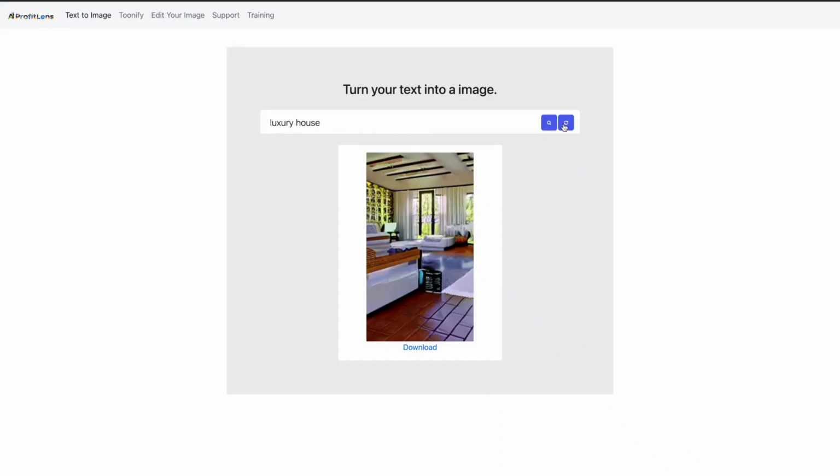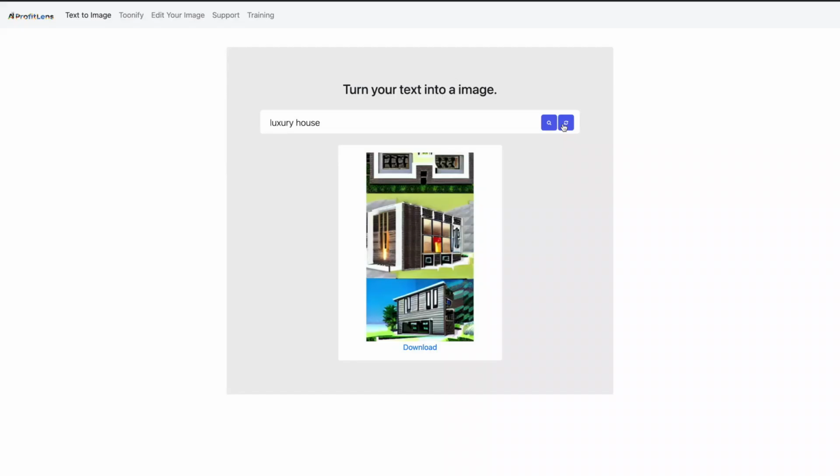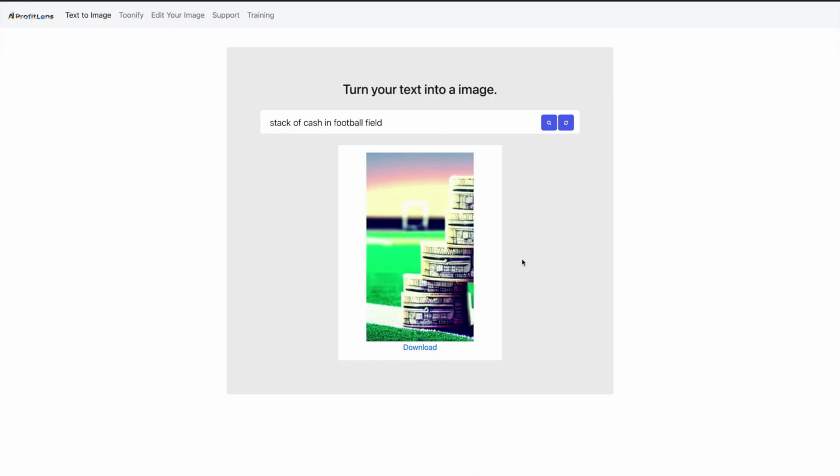And we can just do it again and again for as many times as we want, because ProfitLens gives you access to these images for an unlimited number of times. So you can create as many graphics as you want using ProfitLens AI. Let's try something different. Let's try stack of cash in football field. Try something more complex. You can see it generates exactly what we want in a unique manner, because this isn't actually a stack of cash, and the entire thing looks a bit off, which is brilliant because it was drawn by a real AI.